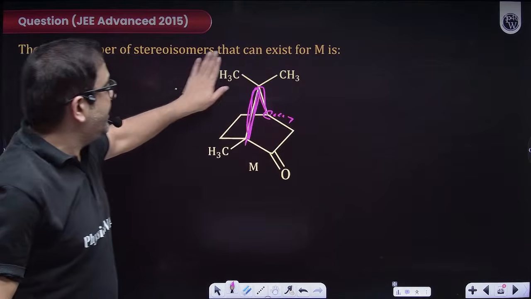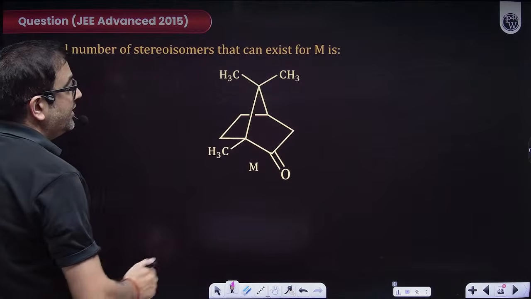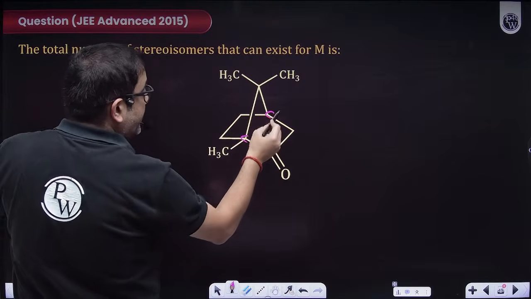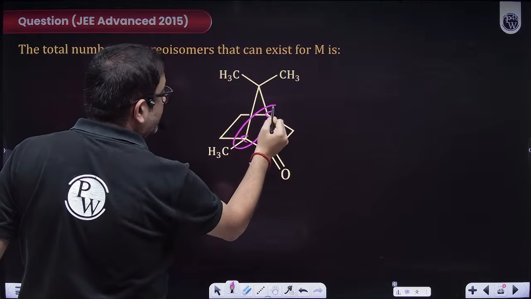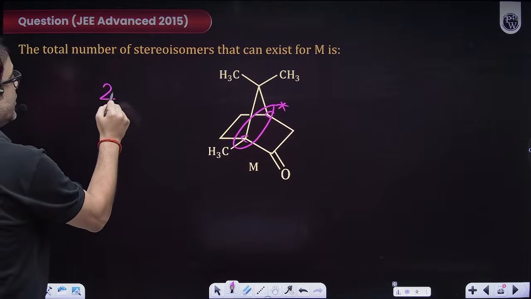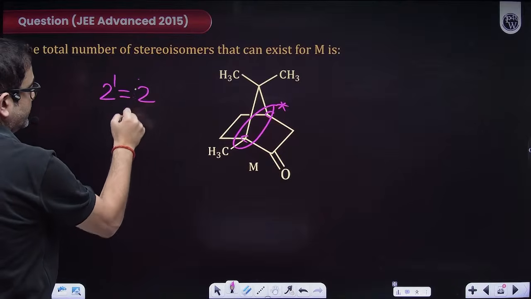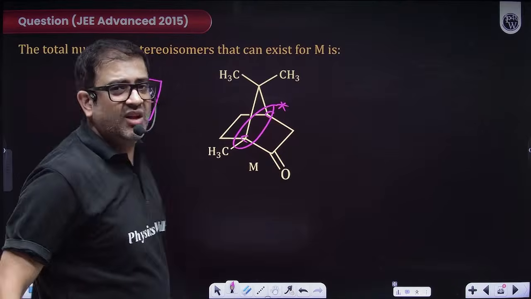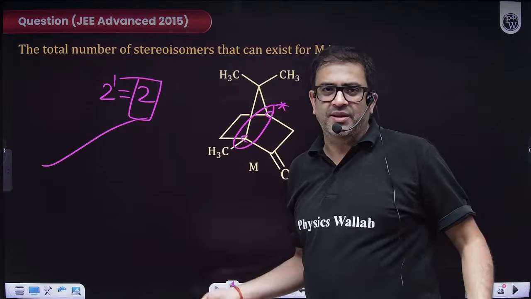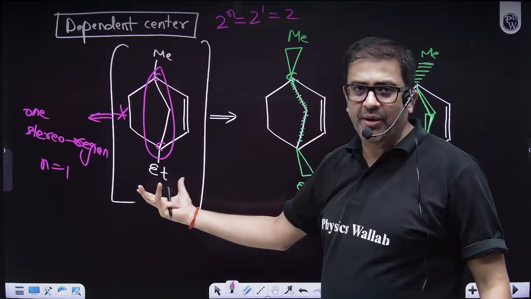I hope everybody can see that technically this was a chiral carbon, this was a chiral carbon, but no, you are dependent. So you both will be one stereo center. So again, the answer will be 2 raised to the power 1, as in 2. Technically such questions will require much explanation. So you make them a good common topic.